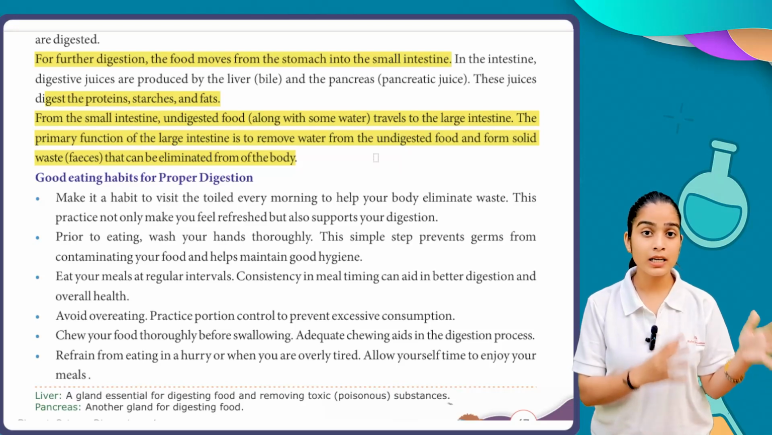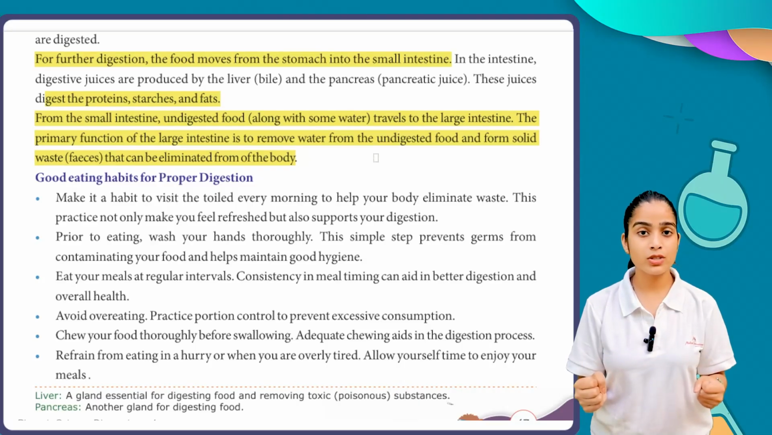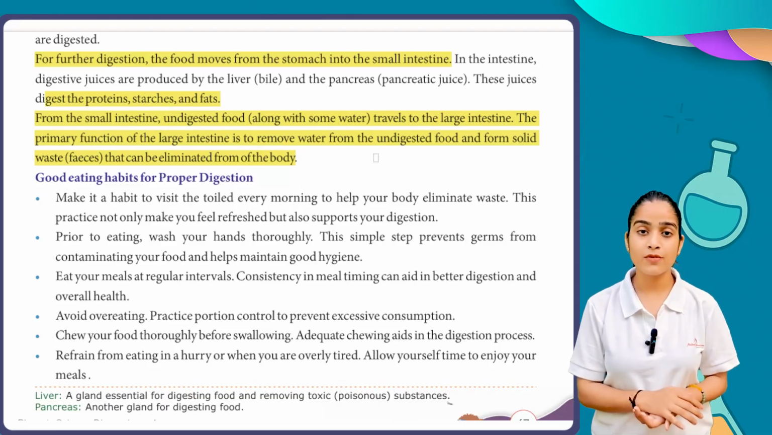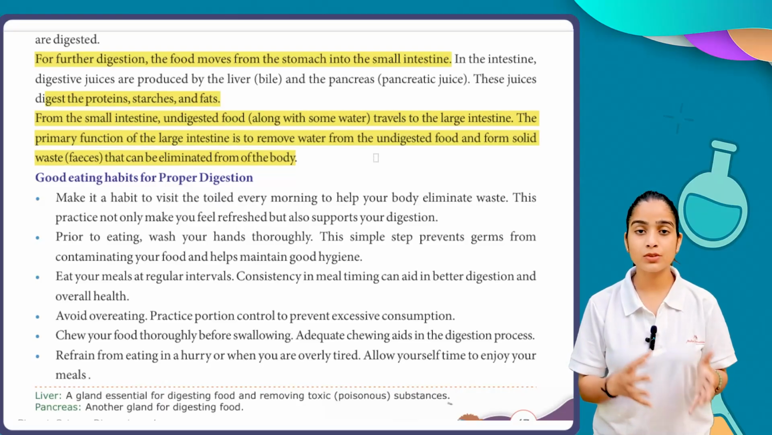Then this undigested food will transfer to the small intestine. The rest of the nutrients are taken out from the food in this small intestine with the help of the digestive juices we have, which are produced by the liver and pancreas. And further, this undigested food, where we have a lot of water, will transfer to the large intestine.